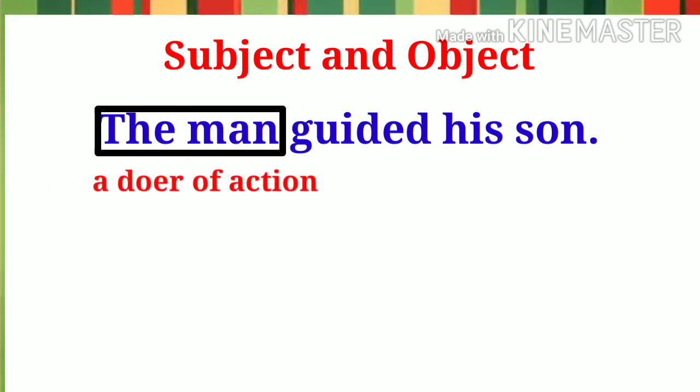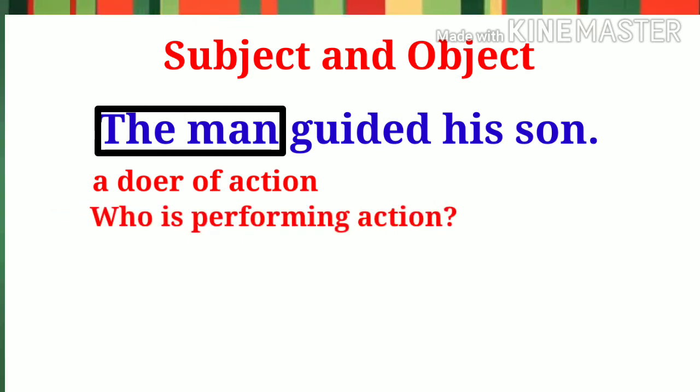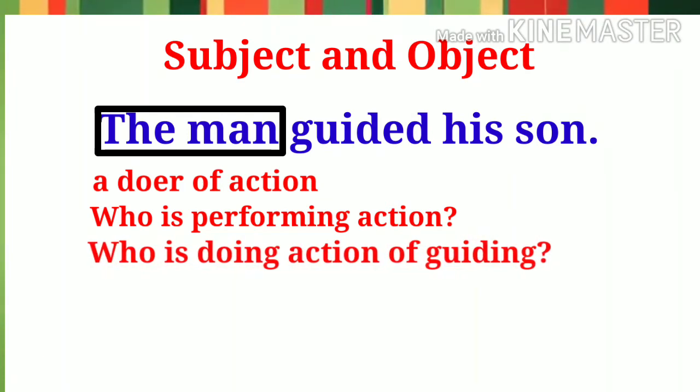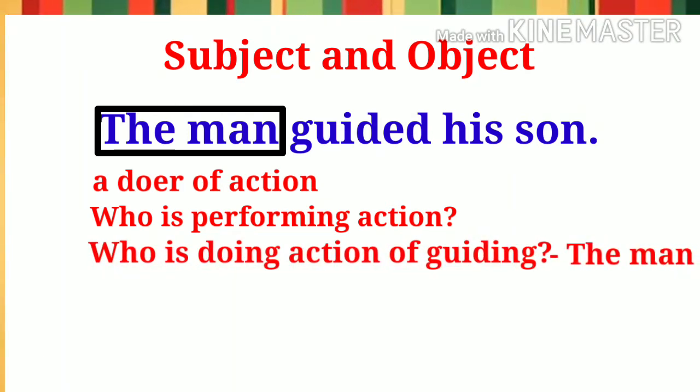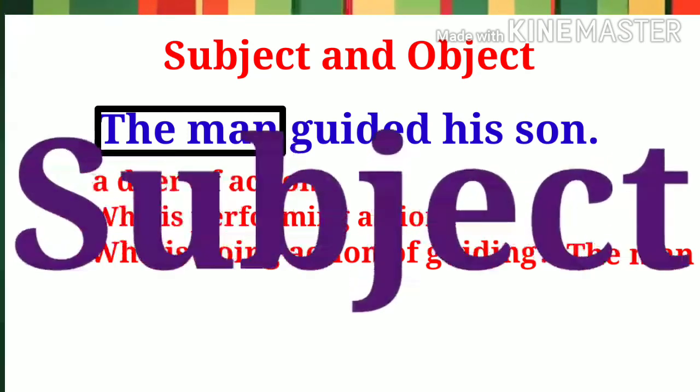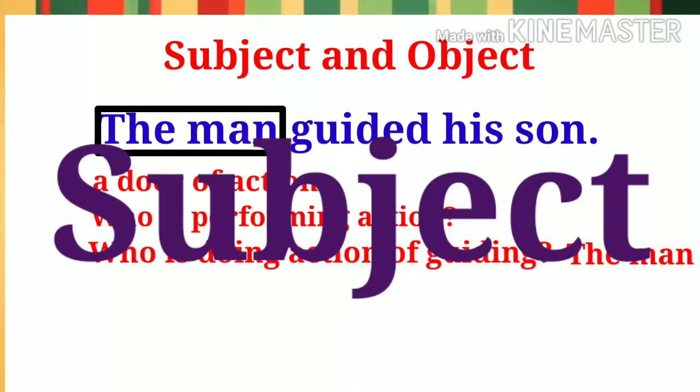In other words, subject is a part of sentence that shows who is performing the action described in a sentence. If you read this sentence, who is doing the action of guiding? The answer is the man. Therefore, the man is the subject in this active sentence.